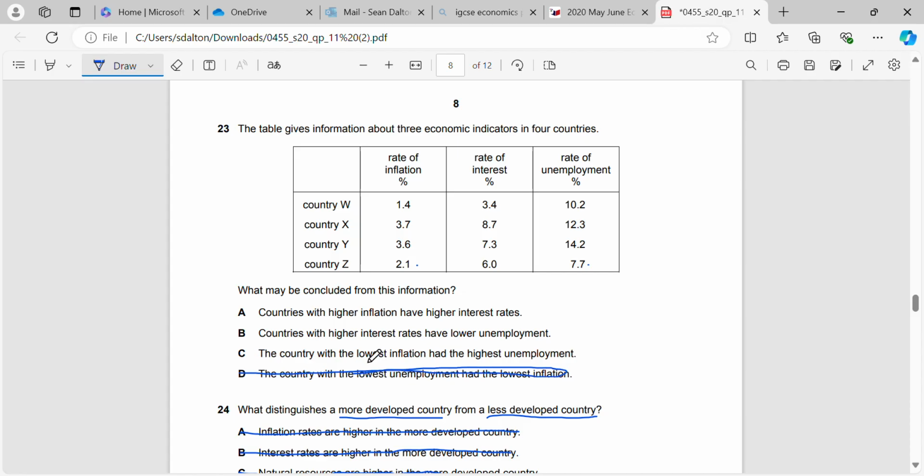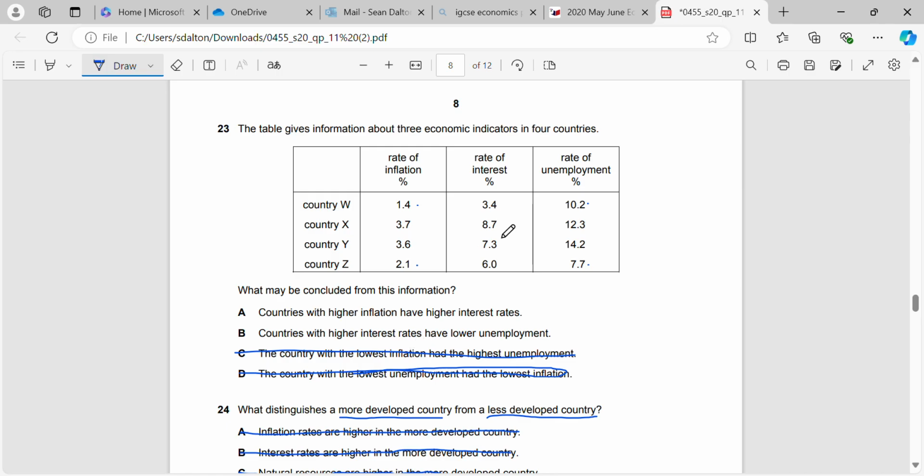Country with the lowest inflation had the highest unemployment. 1.4 in country W, 10.2 in country W, but we can see it's higher in country X and country Y, so that's also wrong. Countries with higher interest rates had lower unemployment.